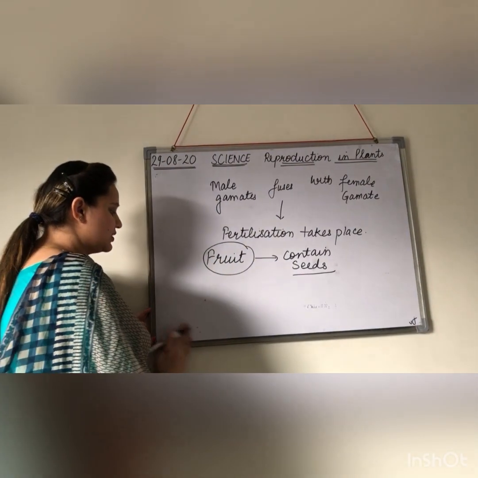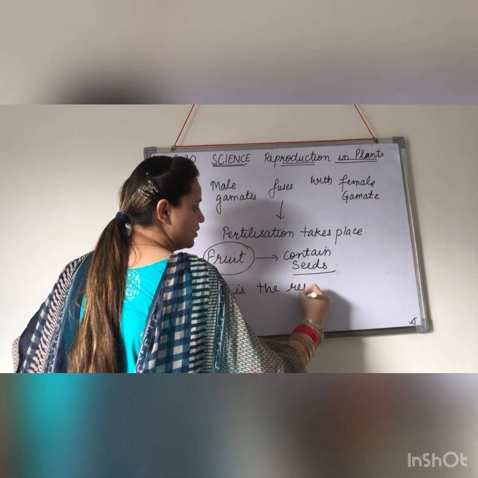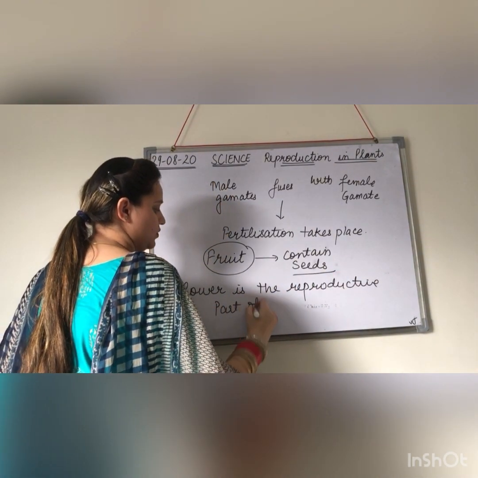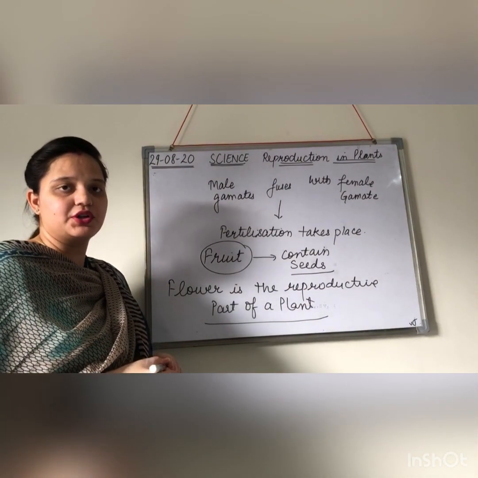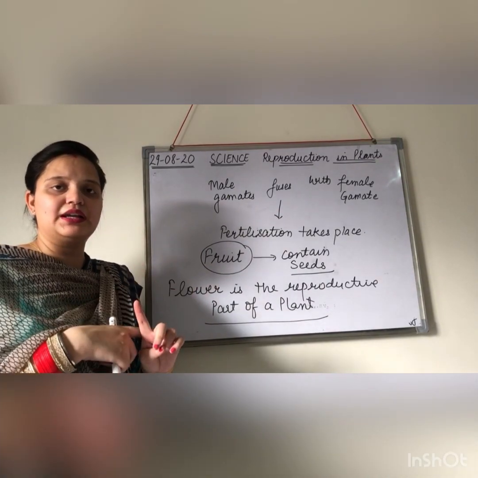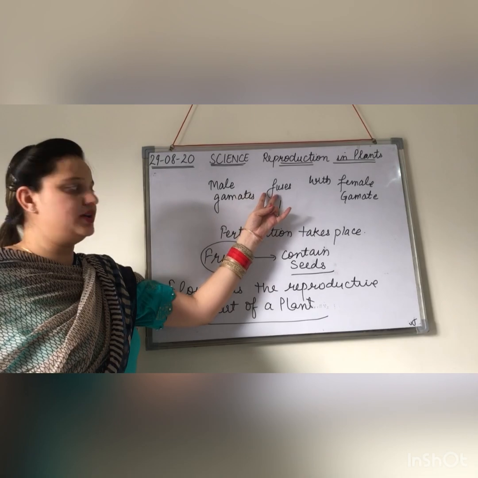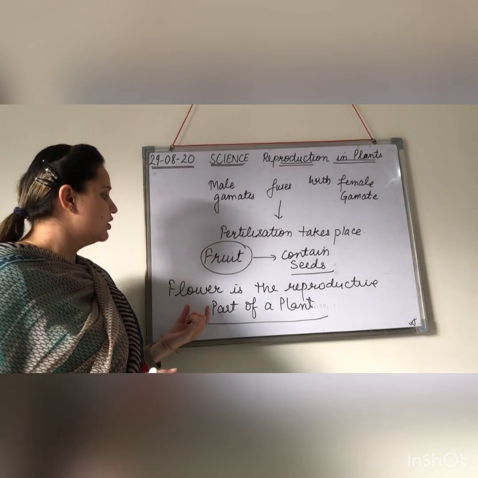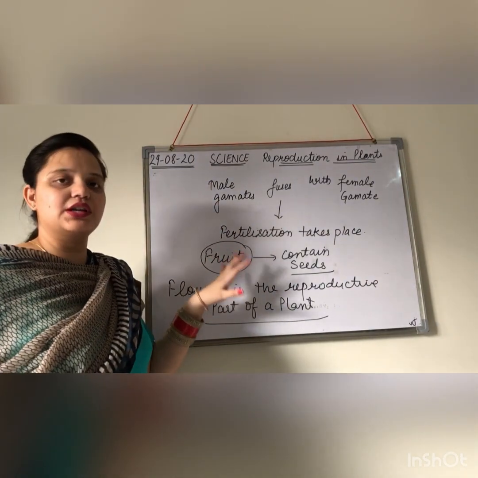So that means what we are saying here is that the flower is the reproductive part of a plant. If we are talking about the sexual mode of reproduction, flowers are important because flowers contain both the male gametes and the female gametes, right? And then there will be the fusion of these gametes. They will be giving you seeds that can be used to plant new ones. Okay, so in this way the new individuals you will be getting from the seeds. So this is about the sexual mode of reproduction.